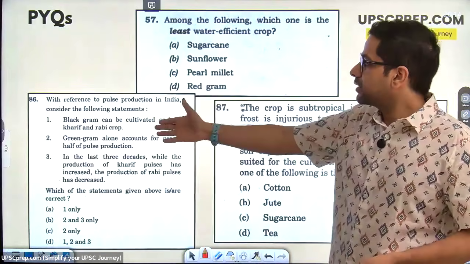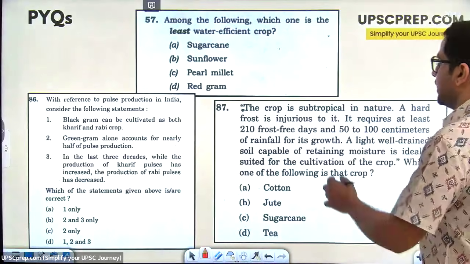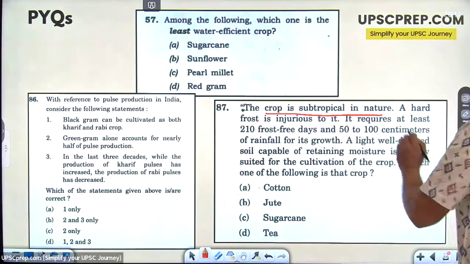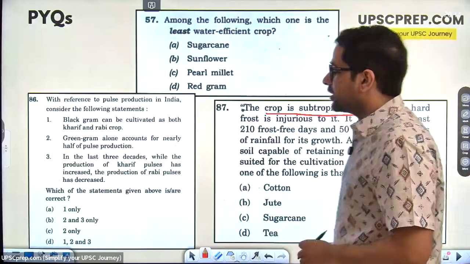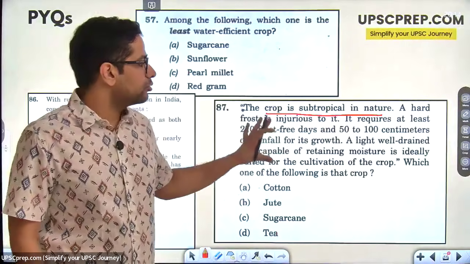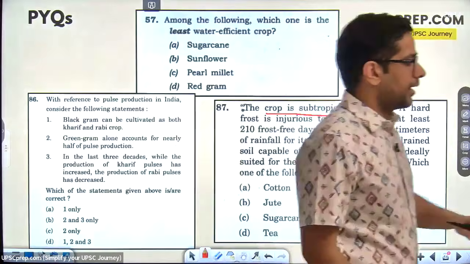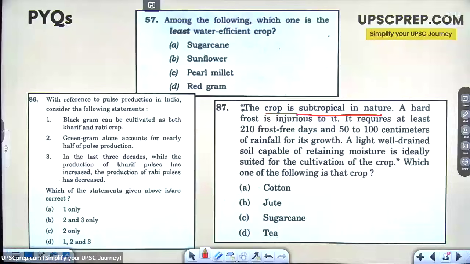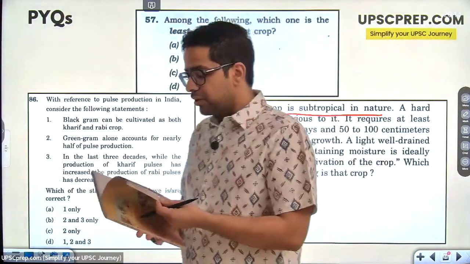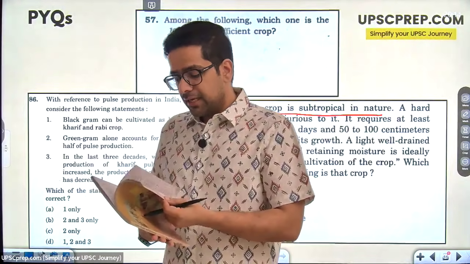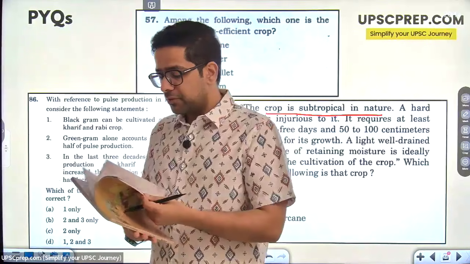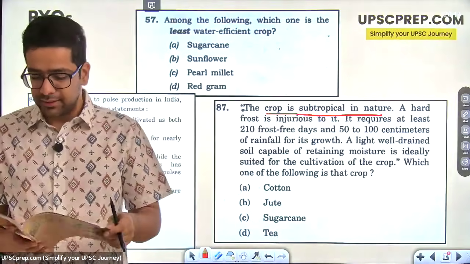So similarly, pulse productions related, there were questions. Then crop is subtropical in nature, frost is injurious to it, it will give you a description. Now this is the exact description as has been given in this NCERT. Right, India people and economy mein, is NCERT mein, if you go and look at the description for cotton, this is exactly the description that has been given over here. Where is this?